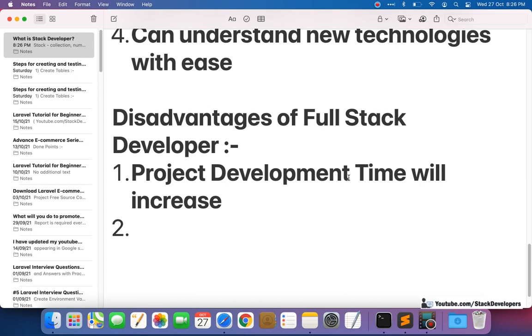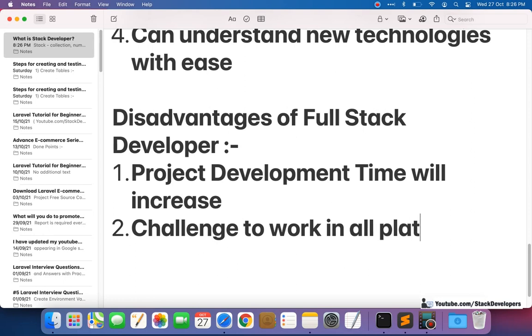And now let's see another one. It's always a challenge to work in all platforms, even if the full stack developer knows everything. On one side, the full stack developer is working on the coding, and he is responsible for the CSS as well.